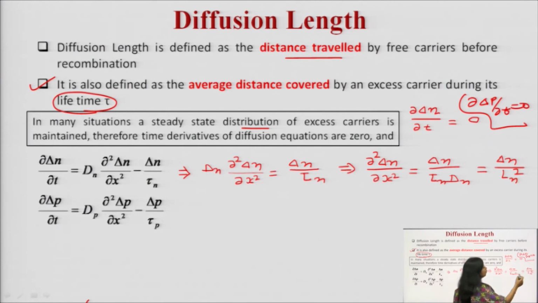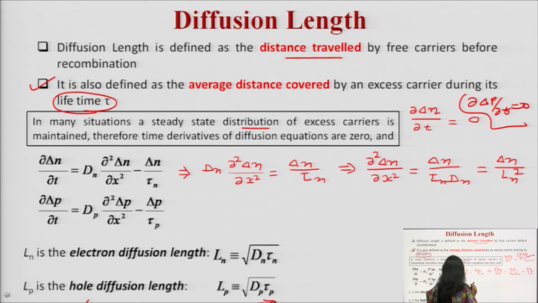So the formula you are getting here is Ln square equals tau n into Dn. It means Ln, the diffusion length of electrons, is equal to the square root of tau n into Dn. This is the diffusion length of the electron.